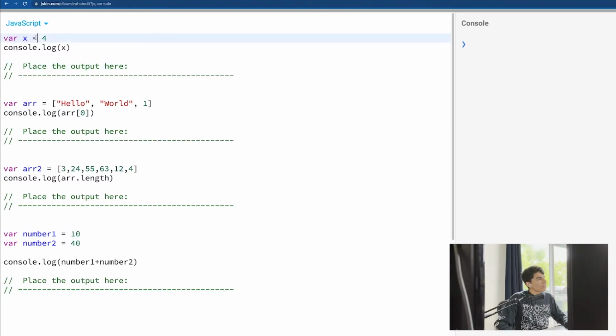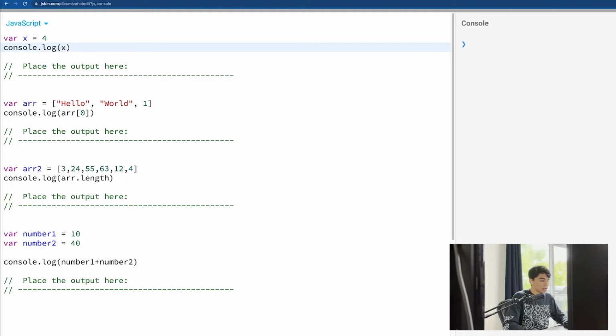We have a variable x, and it's equal to 4. We want to console log that. It's going to be the variable. We're calling a variable here; there are no quotation marks. When we have a word and there are no quotation marks, it's a variable.